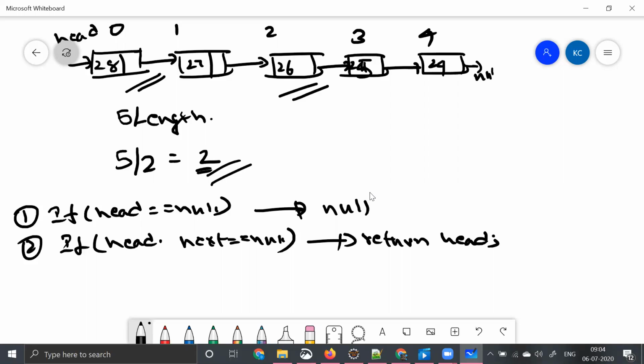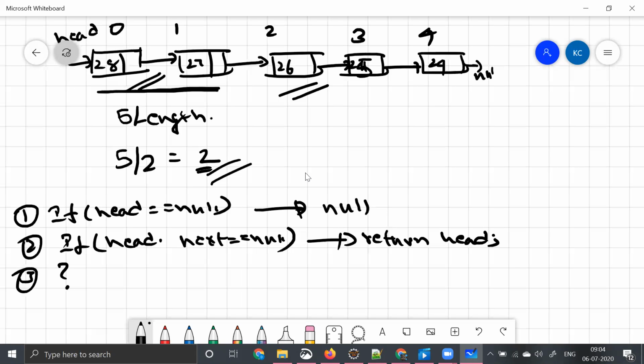So what is our third base case? Let's say there are only two elements, 28 and 27. What is the middle of the linked list? Let's put a question mark to it, because we are not able to identify exactly what the middle is, because it can be 28 or 27, right? It has only two elements. Let's try to take even more examples now.